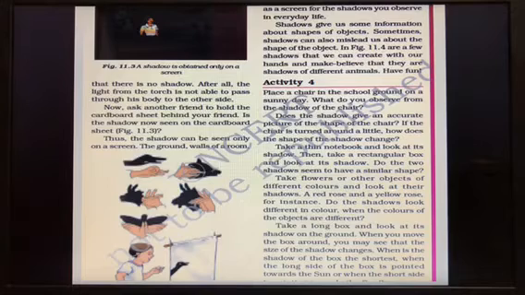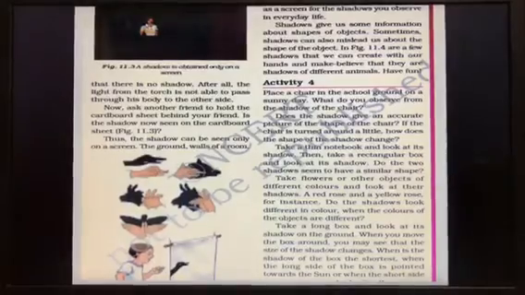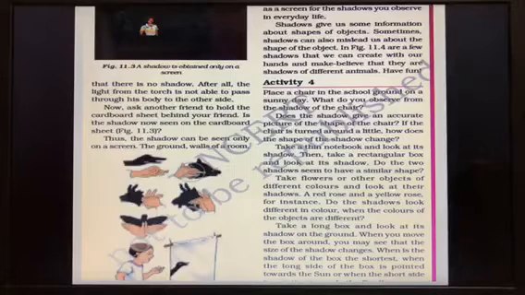So now can anyone tell what all we have learned in this lesson today? We have learnt about light, isn't it? Then we have studied about transparent, opaque and translucent objects. Then we have studied about luminous and non-luminous objects. Then we have studied about shadow. Then we have done 3 of the activities. One was based on different objects. We have to name which objects those are.